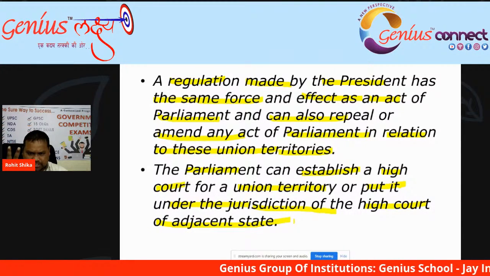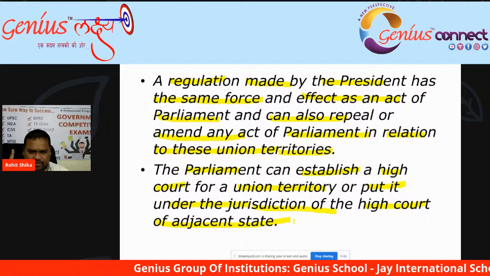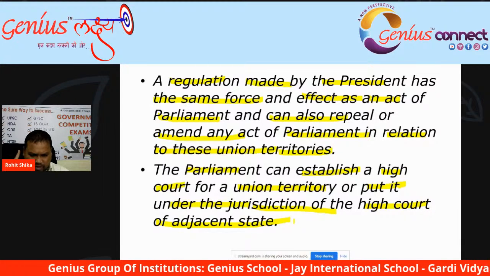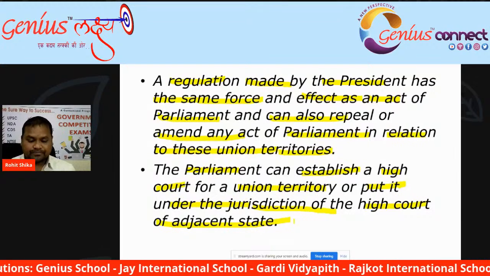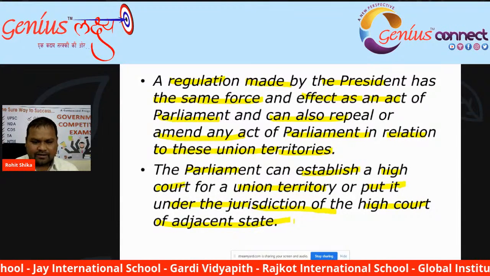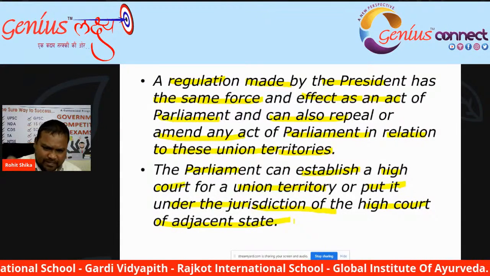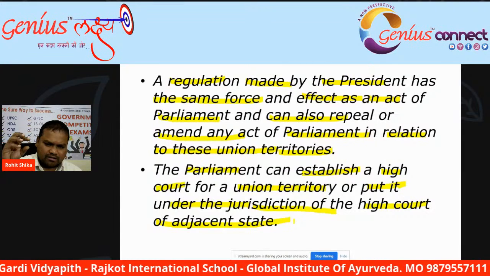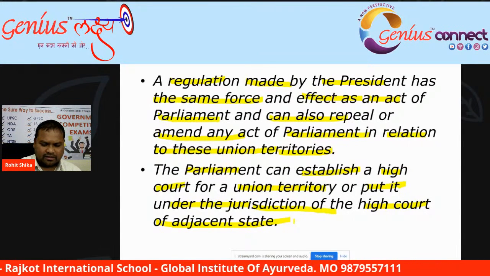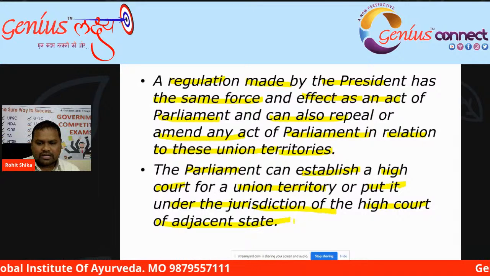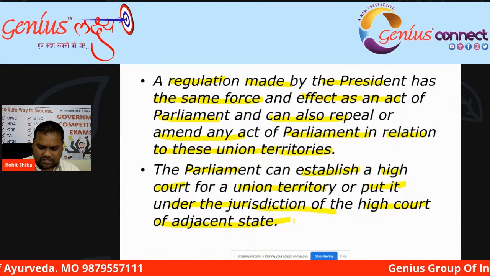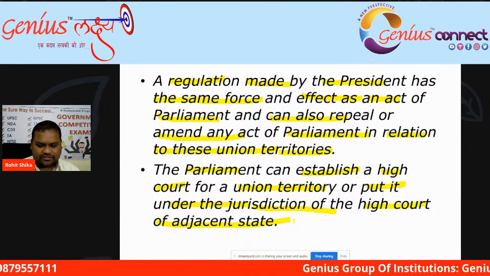So these are the two situations. One, the Parliament can make one high court for one union territory, or the Parliament can bring a particular union territory under the high court of a state which is very near to it.